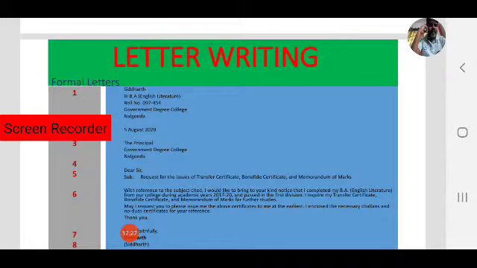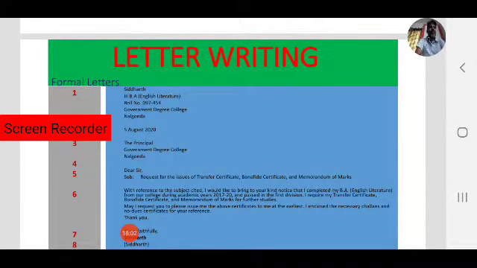I require my transfer certificate, bona fide certificate and memorandum of marks for further studies. May I request you to please issue me the above certificates at the earliest. I enclosed my necessary challan and no due certificate for your reference. Thank you. Yours faithfully, Siddharth.